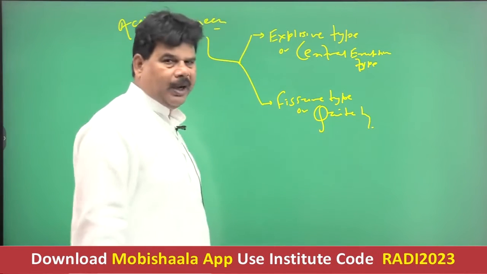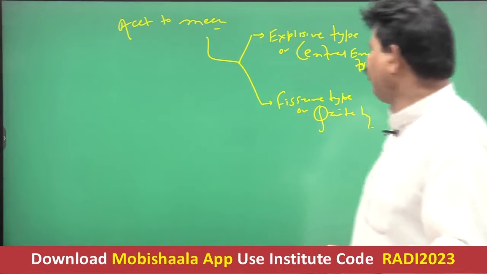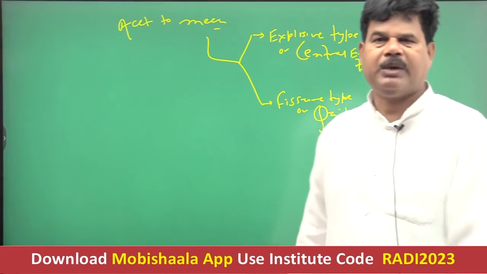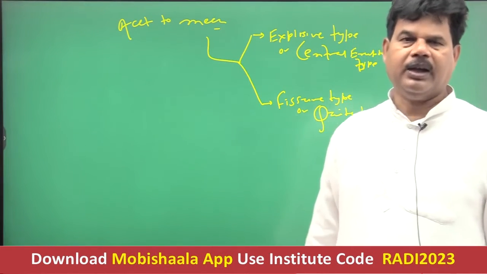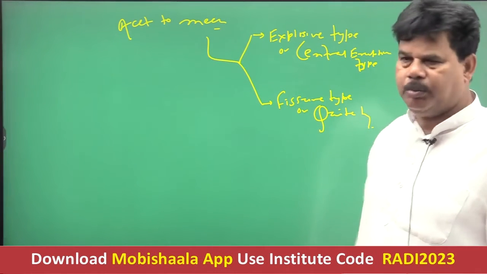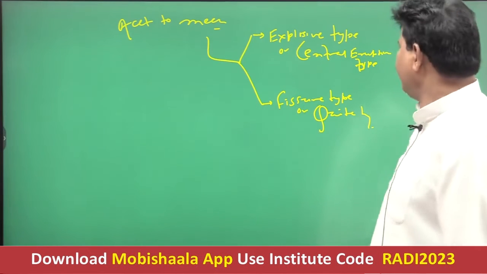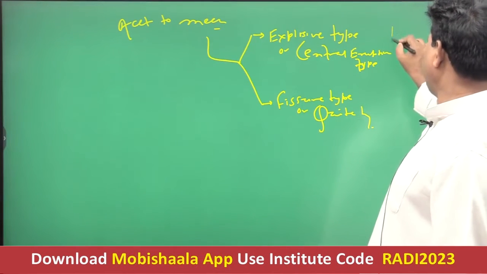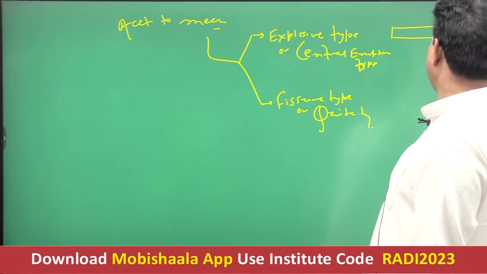So according to mechanism, there are two types of volcanic eruption. One is the explosive type of volcanic eruption, which is also referred to as the central eruption type. And the second type of volcanic eruption according to mechanism is the fissure type or quiet type. Explosive type volcanic eruptions are mostly associated with convergence of the plate.